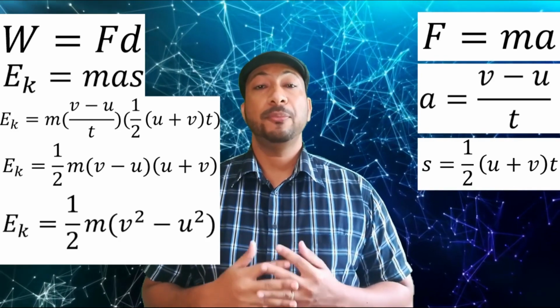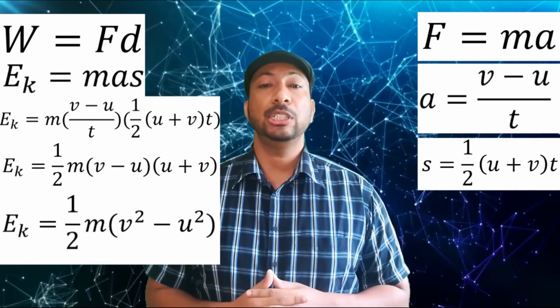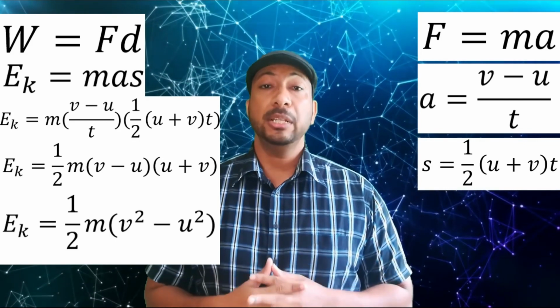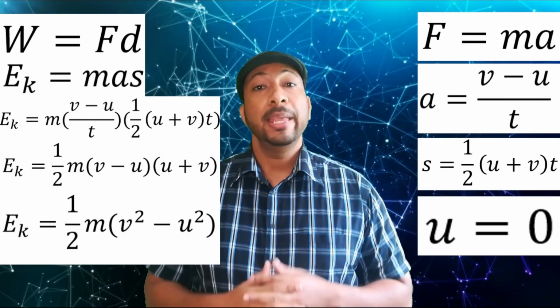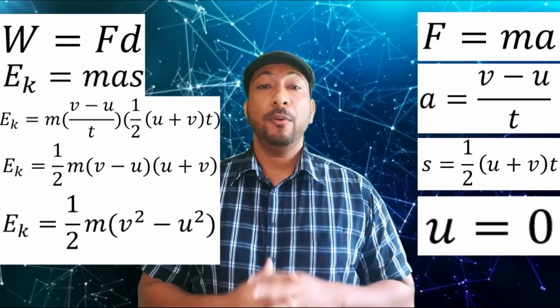This is the formula to find the change in kinetic energy. But if we consider that our object started from rest, where the initial velocity u is equal to 0, then that means that our formula is simply the kinetic energy is equal to 1/2 times m v squared.